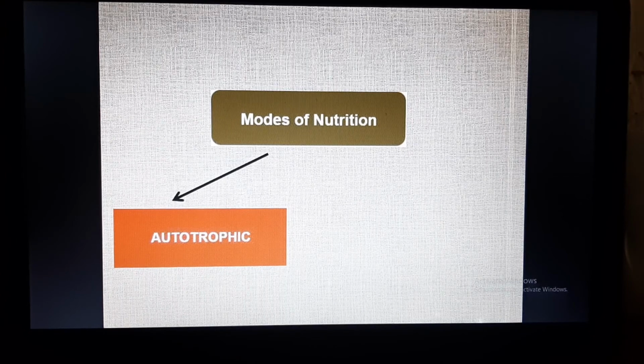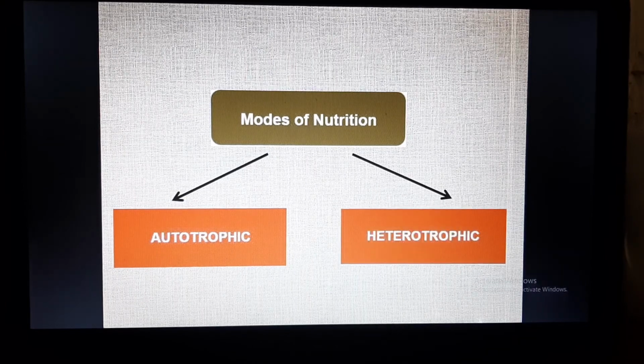Autotrophic nutrition is found in green plants, and they produce their own food by the process of photosynthesis using chlorophyll, carbon dioxide, water and sunlight. The next mode is the heterotrophic mode of nutrition, in which an organism is not able to produce its own food. That means it is dependent on plants and other animals for its nutrition requirements.